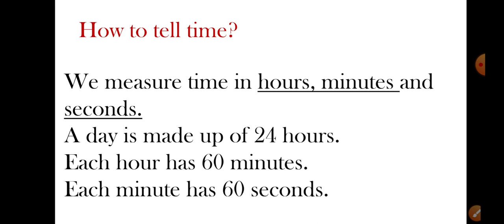Now, how to tell time? How do we know that this is evening, or this is this time, or this is this time? We measure time in hours, minutes and seconds. A day is made up of 24 hours. There are 24 hours in one day. Each hour has 60 minutes, and 1 minute has 60 seconds in it.